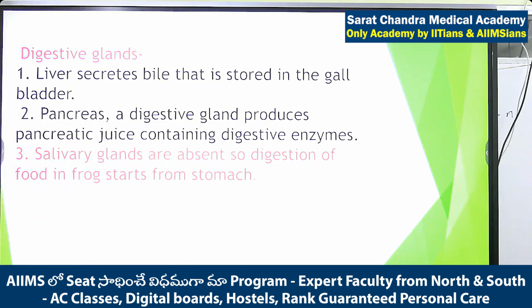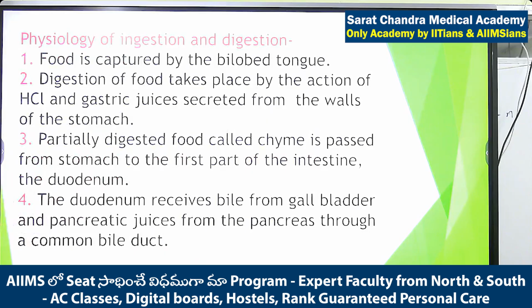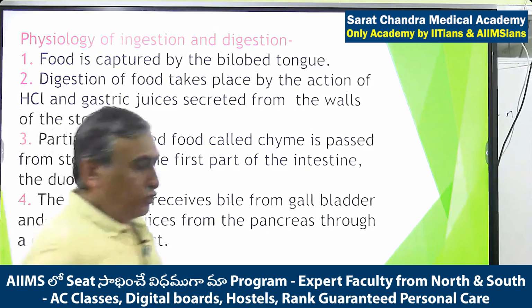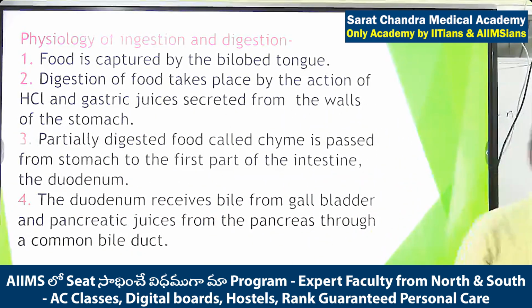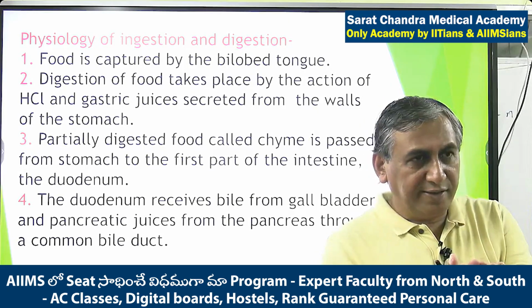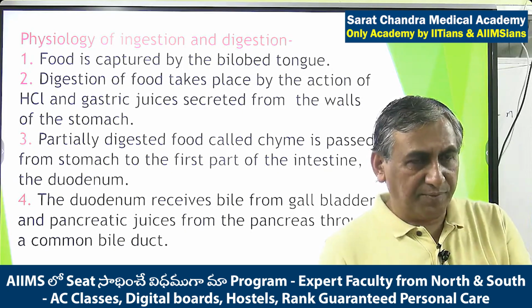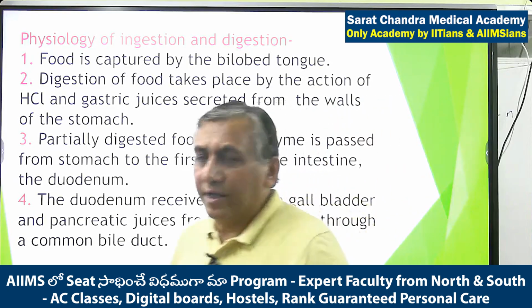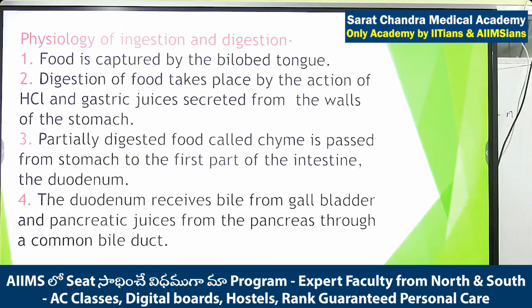Now I am going to say one point that is very important. See, first of all, food is captured by the bilobed tongue. So those who joined after yesterday, see, in human beings, the tongue is attached on the posterior end, the anterior end is free, and one single muscular structure is present. But in frog, the condition is different. In frog, the tongue is attached here, and it is free on the posterior side. So whenever the insect is coming, the frog tongue is moving on the back side, collecting the food and going back. Clear?